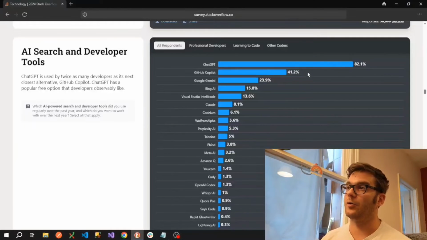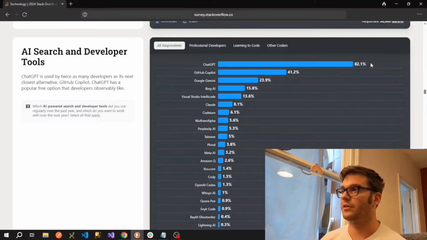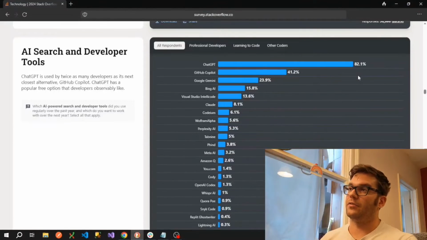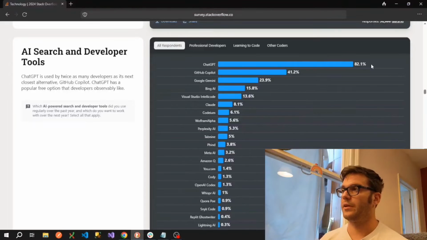Obviously, the benefit of Copilot is it's integrated, so Copilot can be integrated into your IDE like Visual Studio, whereas ChatGPT is something that you would use in a browser. And I actually think that's another reason ChatGPT is more popular, because a lot of developers don't want the AI tool permanently prompting them in their IDE.